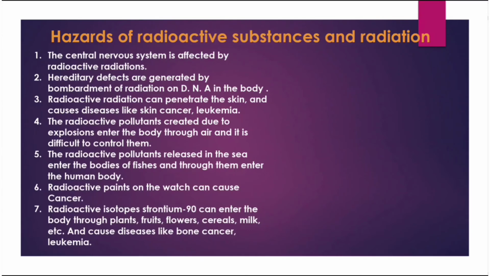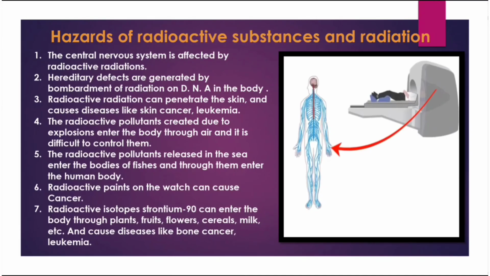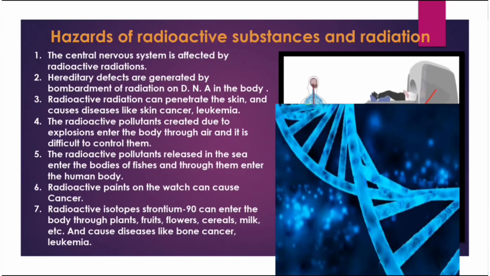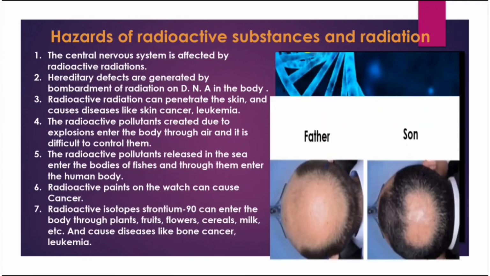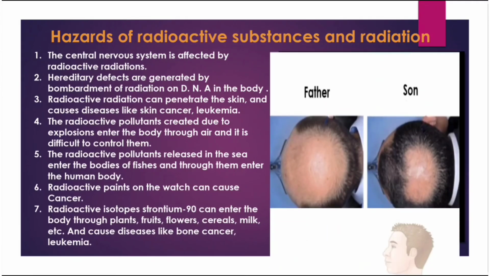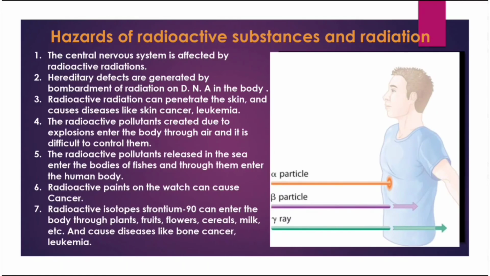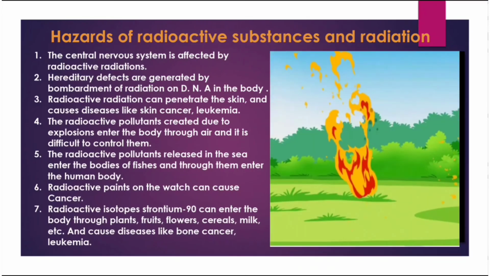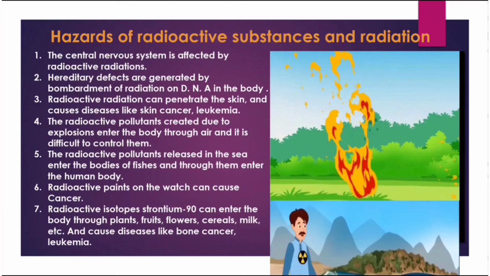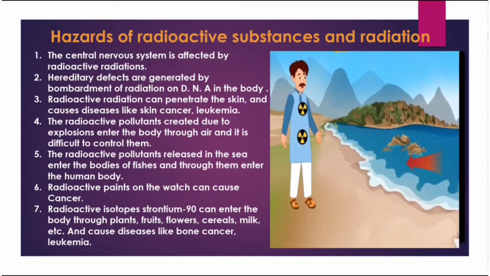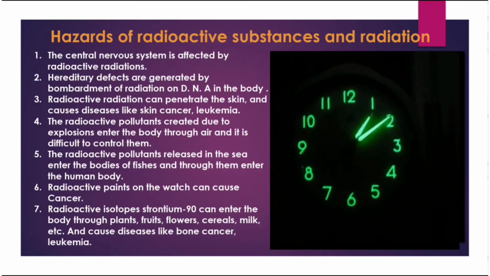Let us study some harmful effects of radioactive substances and radiation. The central nervous system is affected by radioactive radiation. Hereditary defects are generated by the bombardment of radiation on DNA in the body. Radioactive radiation can penetrate the skin and cause diseases like skin cancer and leukemia. The radioactive pollutants created due to an explosion enter the body through air, and it is difficult to control them. The radioactive pollutants released in the sea enter the bodies of fishes, and through them enter the human body. The paints which are used in watches can cause cancer.